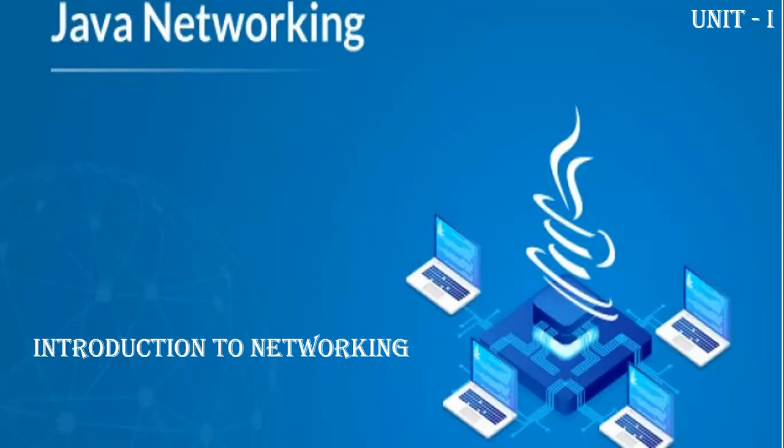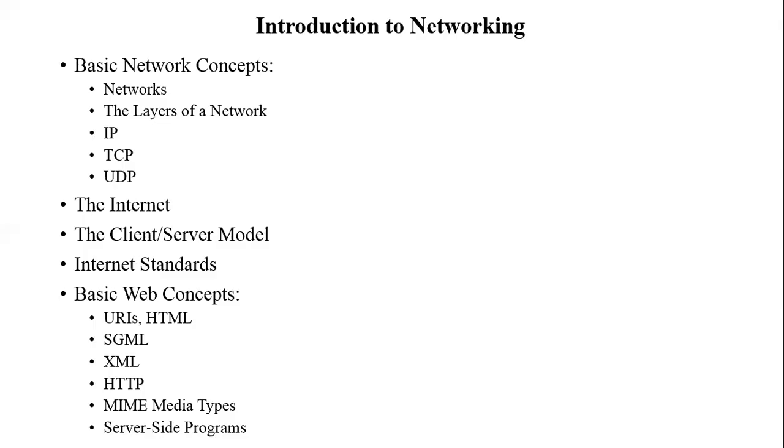This is the part where we can communicate multiple computers with each other through Java network programming. Some of the points I'm going to cover under the introduction to the networking are basic network concepts. Networks means what, how networks communicate, and how networks can be built, layers of networks. Layers of networks, IP, TCP, UDP, what does it mean? Internet, client and server model in detail.